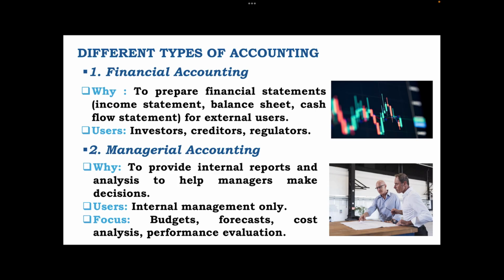The cash flow statement, जो है वो, is where each and every money which is invested in the business and each and every money spent in the business is recorded. That is called the cash flow statement. The users here are the investors, creditors, and regulators.